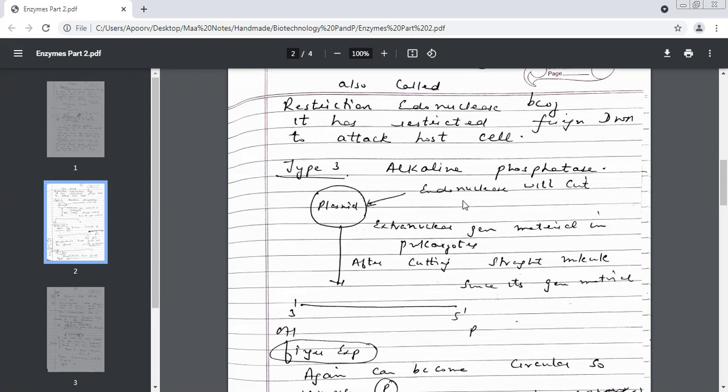Endonuclease. Now, what is a plasmid? Understand this. You'll come across this word many times in your books. Extranuclear genetic material in prokaryotes. The word extranuclear means it is found outside the nucleus. But you will find it only in which category of organisms? Prokaryotes. I told you I want to cut this. With whose help will I cut?